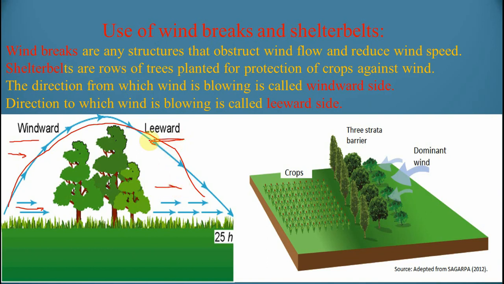As given in the picture, the direction to which wind is blowing is called the leeward side. The direction from which wind is blowing is called the windward side. And here is the example of shelterbelts. See the image, friends: here the crops are grown and trees of different heights are grown here. These trees of different heights are called shelters, and this picture shows shelterbelts.